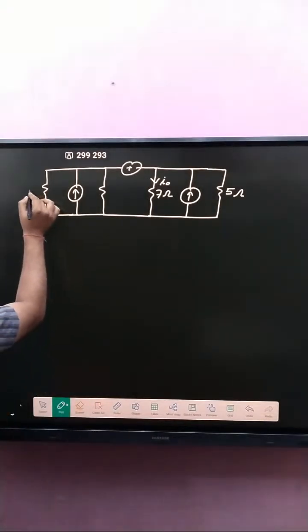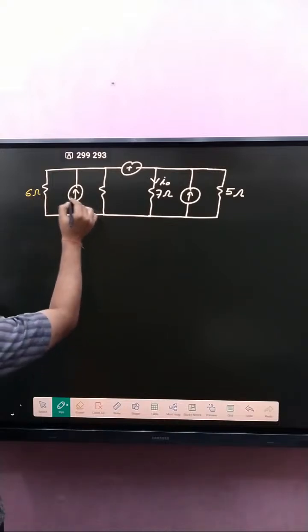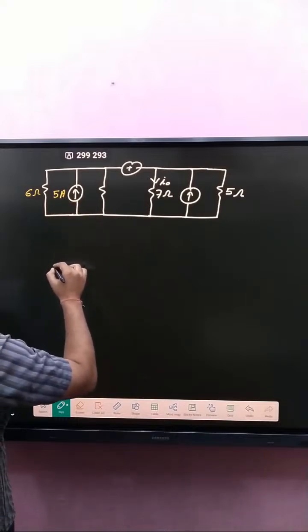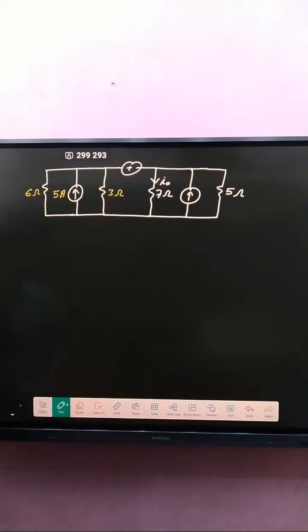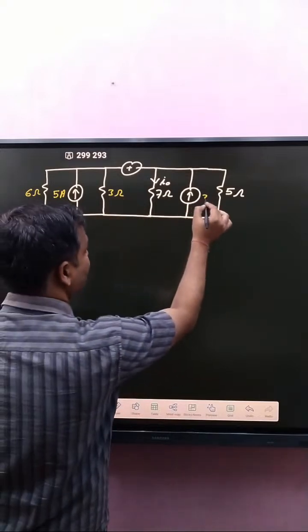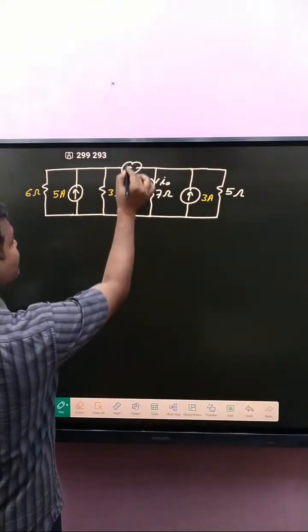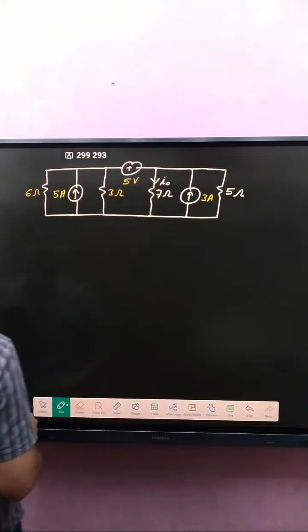That is 6 ohm, that is 5 ampere, that is 3 ohm, that is 3 ampere, and that is 5 volt.